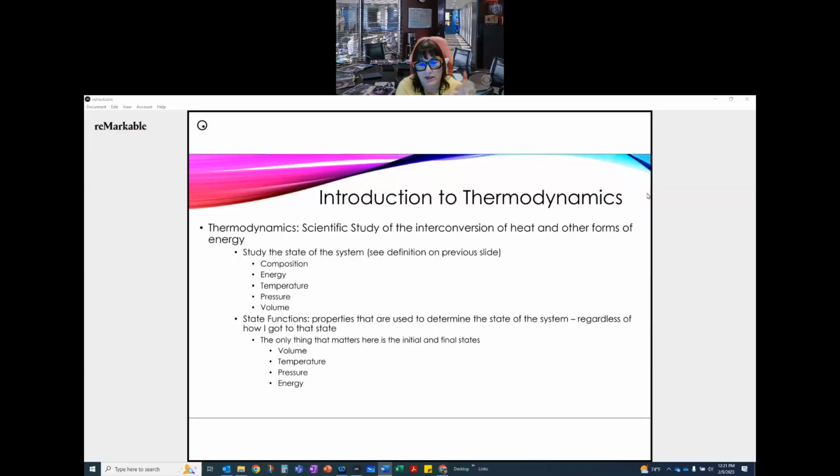Thermodynamics. So I'm going to go ahead and share again so that you guys can see what I'm looking at. We're going to get into our intro of thermodynamics.